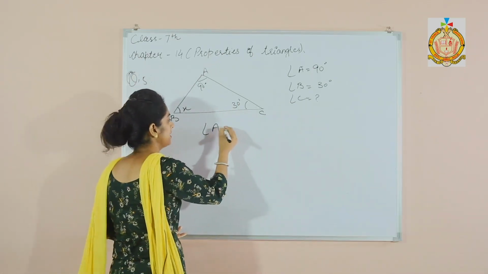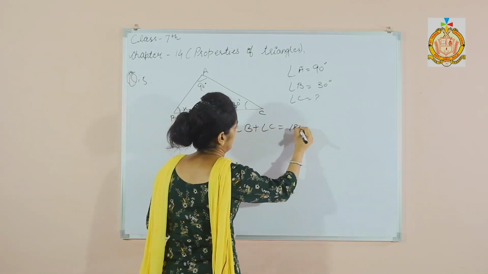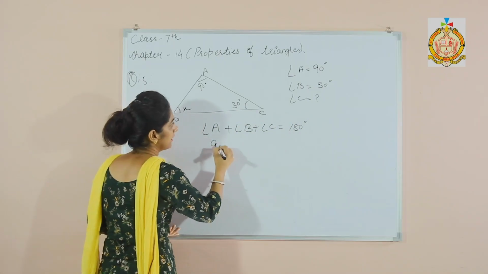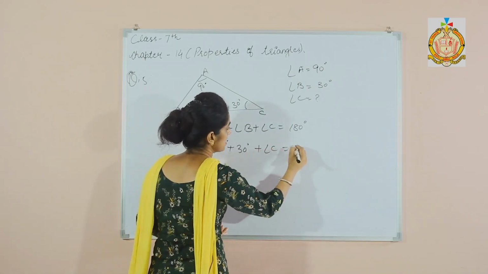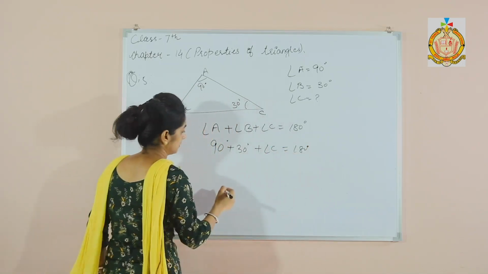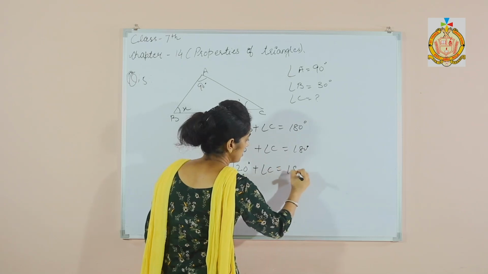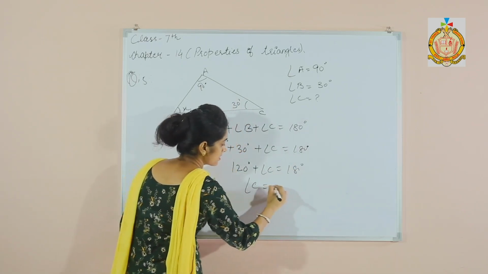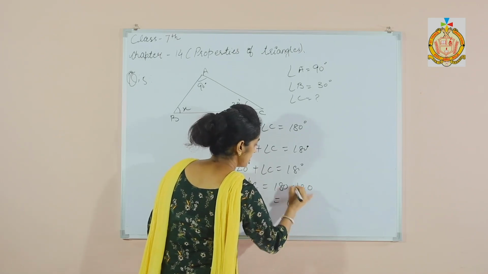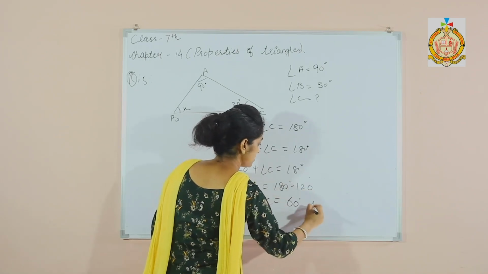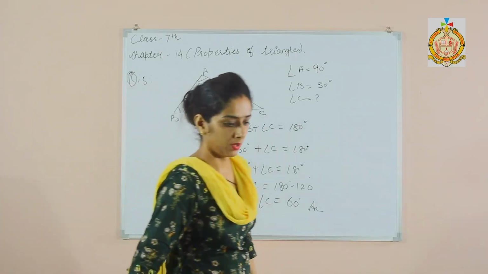We apply this concept in the whole exercise, right? 90 plus 30 plus angle C is 180 degrees, so 120 plus C is 180. Angle C is 180 minus 120, which is 60 degrees. This is your answer.